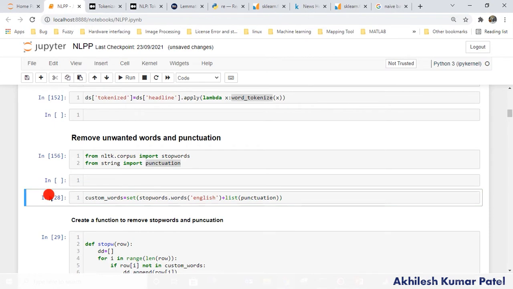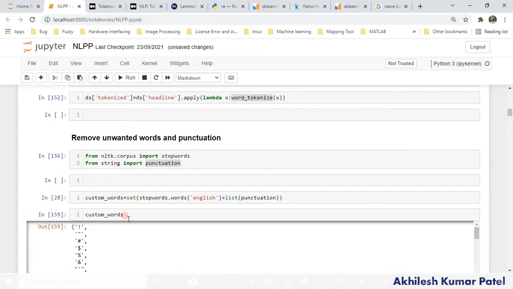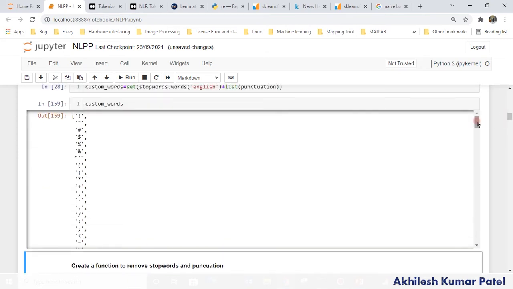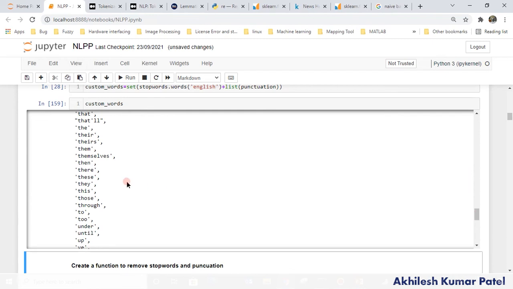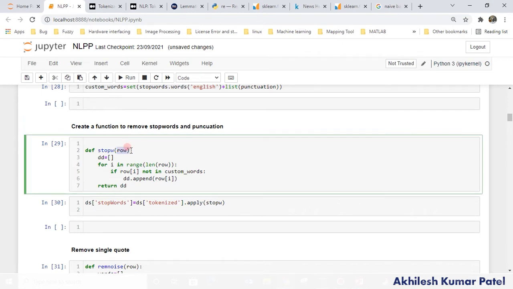So if I go below and type custom words, I will get all those special characters, and all those words which I don't require, which are repeated, like themselves, then, there, this, they are frequently repeated. These are not very important for my NLP. These are not a feature for me actually, so I want to remove them. So there is one trick again to do this task. Simply create one function. Let's say this is the row where I want to remove these custom words, right?